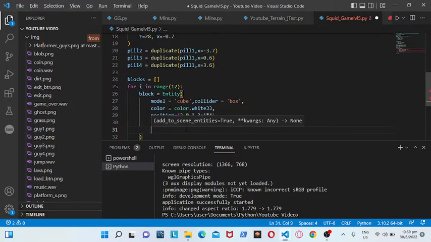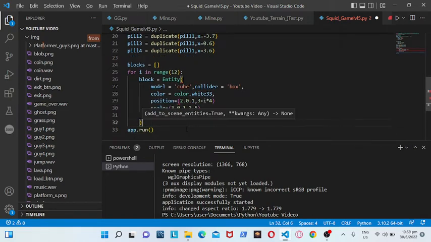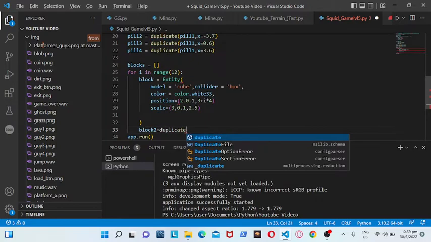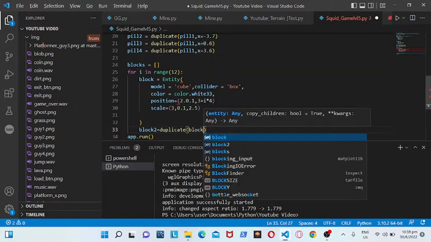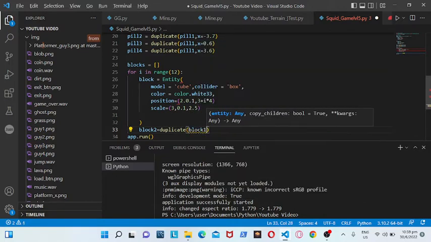Then after that we will, this is done. Now it is block 2 time. So block 2 is equal to duplicate block 1, and so block actually is not block 1, I forgot. Then the x is equal to minus 2.2. Okay. Now the next thing is blocks dot append block and block 2.